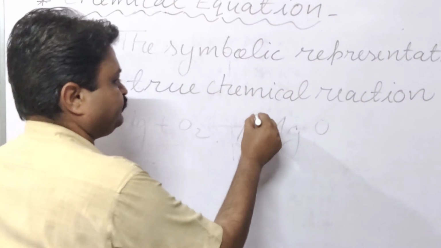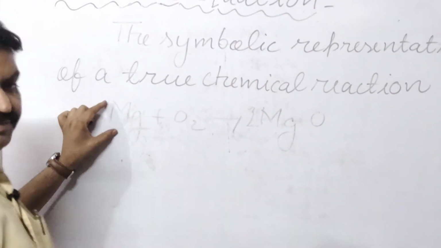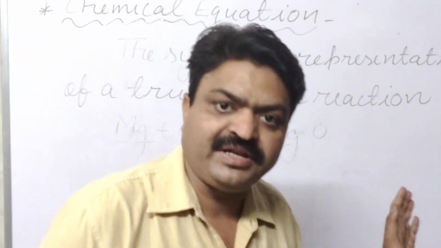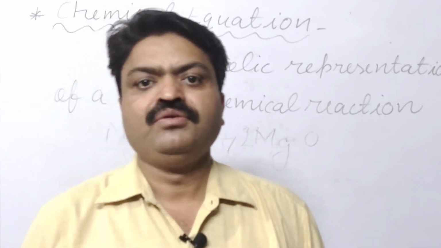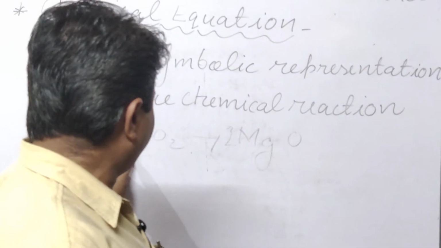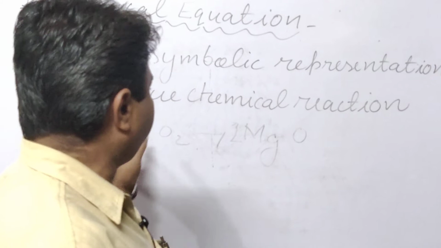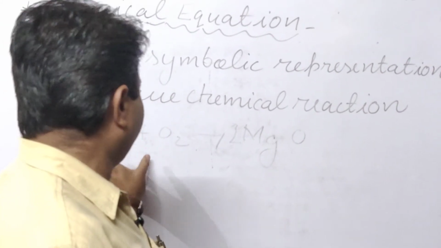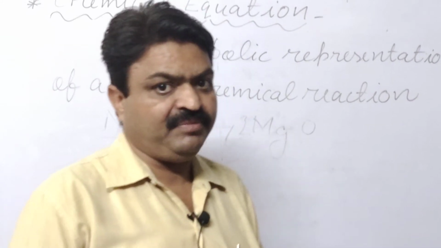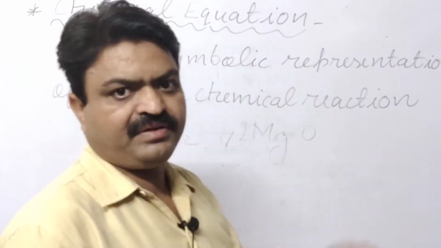Now in this, the magnesium symbol is Mg and the oxygen symbol is O2. And what is produced here? Magnesium oxide. We have written the magnesium and oxygen symbols here, and represented this equation with the help of symbols. If we represent the chemical reaction with symbols, then that equation is known as a chemical equation.